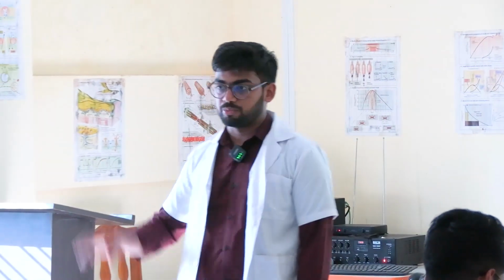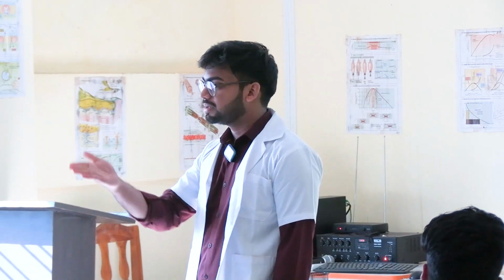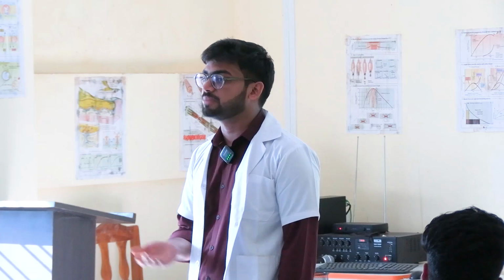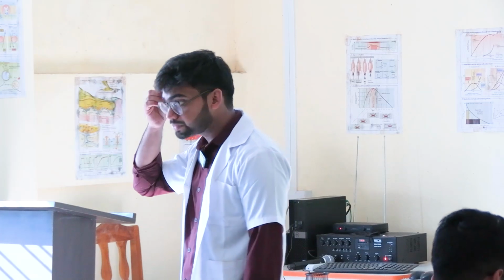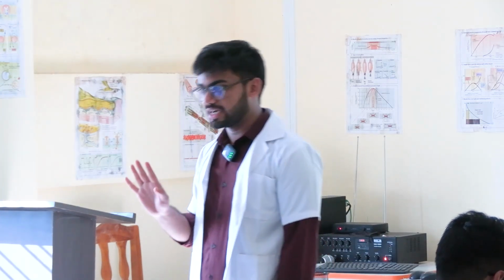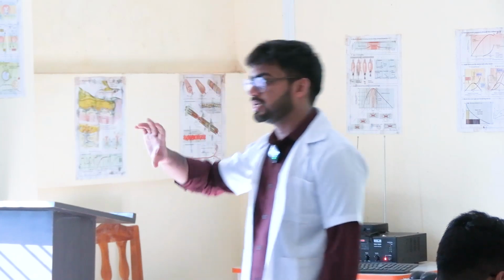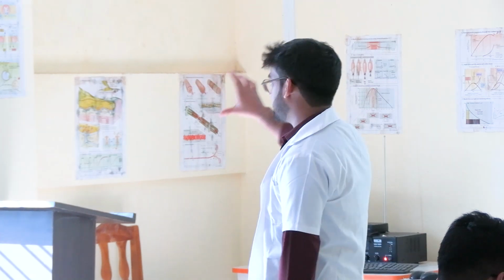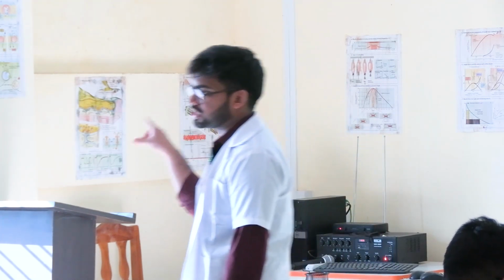Okay, so if we know the PCV value, we can use it here to calculate MCV. What is the formula of MCV? PCV by RBC count into 10. Okay, you will remember everything. What is the use of it? From PCV, we can say if he is having polycythemia or anemia. If he is having anemia, with a very low PCV, we can also think in that direction. He may be having some bone marrow disorders and so on.